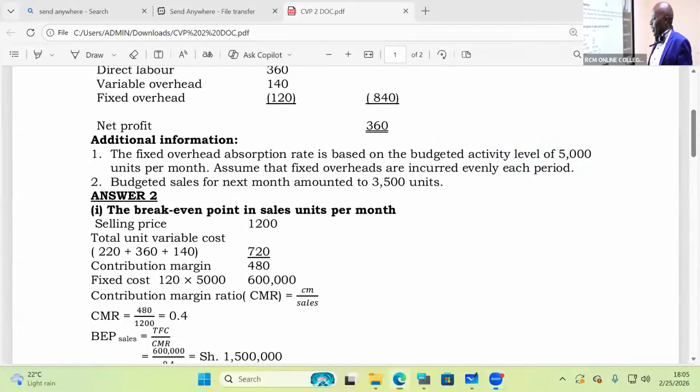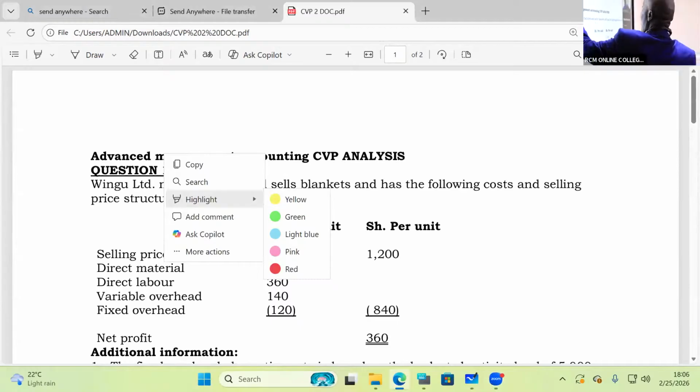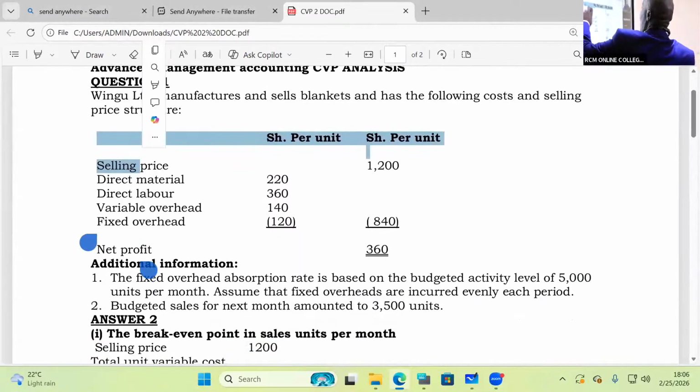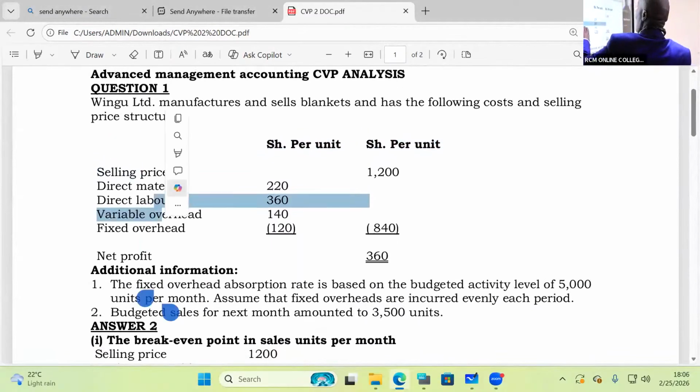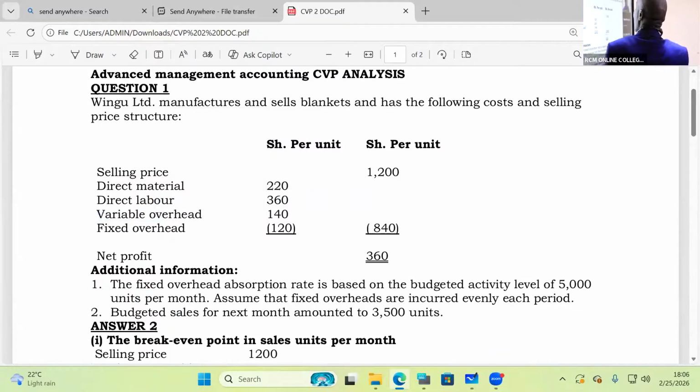All right. So if you're given this kind of a question, a very easy question, I'll be able to share this with you later. Question number 1, Wingu Limited manufactures and sells blankets and has the following costs and the selling price structure. The selling price has been given as 1,200.